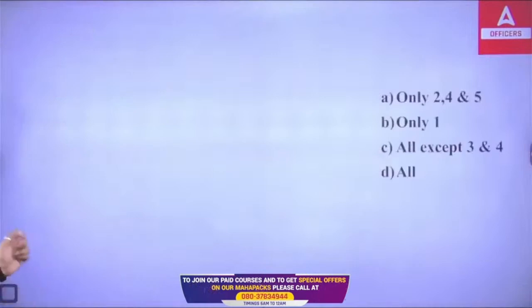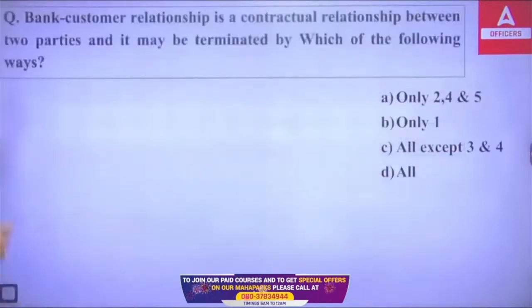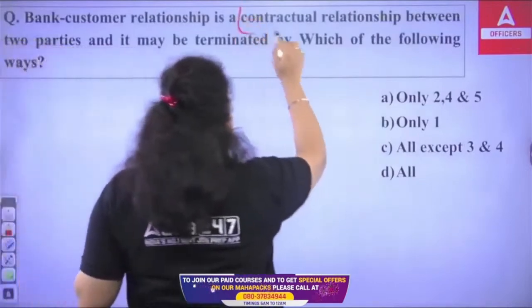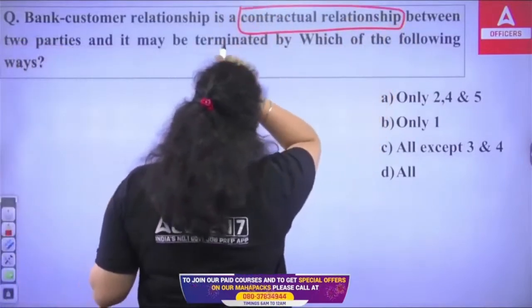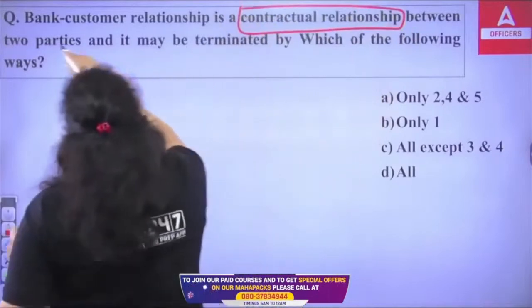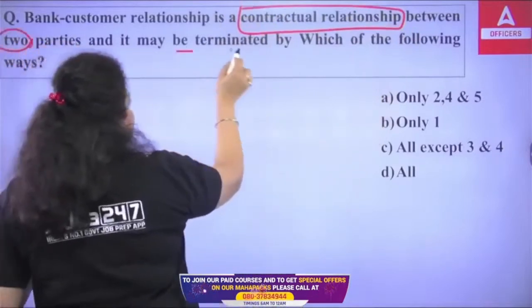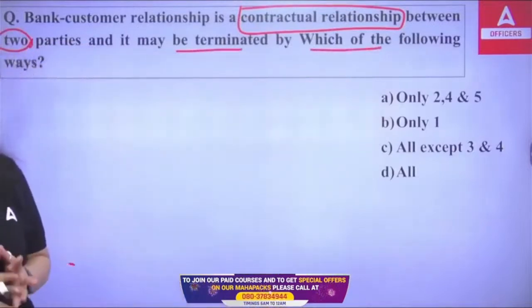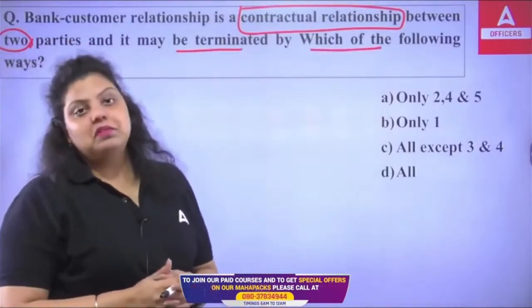Okay, next question. Now, bank customer relationship is what? It's a contractual relationship. Obviously, the bank customer relationship is a contractual relationship between two parties, and it may be terminated by which of the following ways. So every time a bank and customer have a relation, that's a contractual relationship.